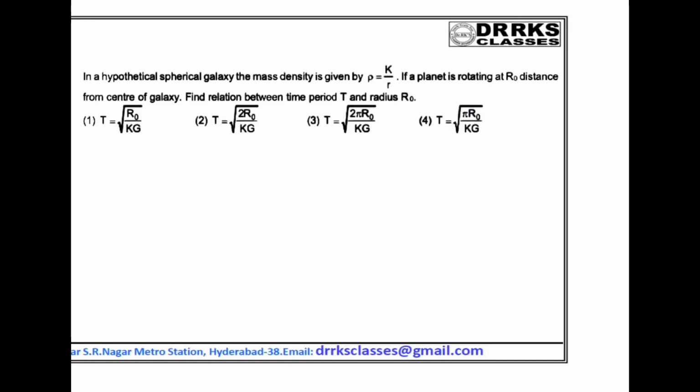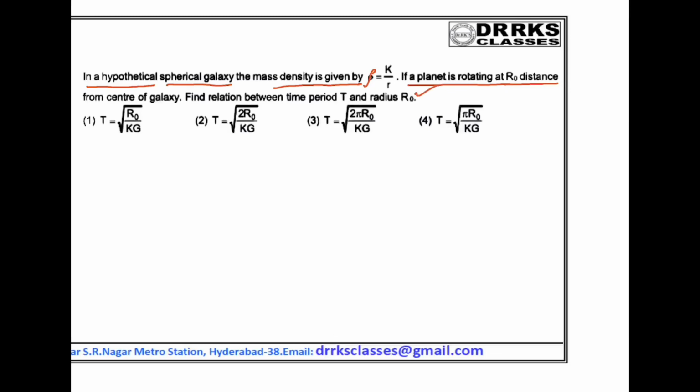Today I am going to discuss some of the JEE questions of September 2, 2020 morning session JEE Main questions. So look at this question. In a hypothetical spherical galaxy, the mass density is given as rho equals k by r. If the planet is rotating at r0 distance from the center of the galaxy, we have to find the relation between the time period and the distance r0.